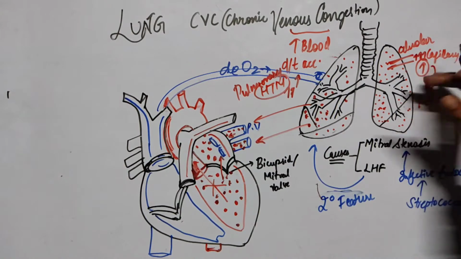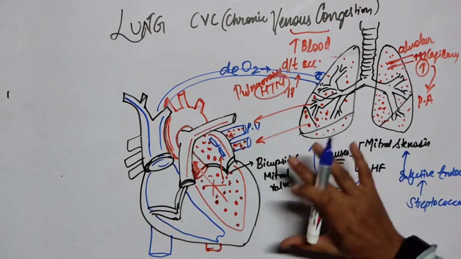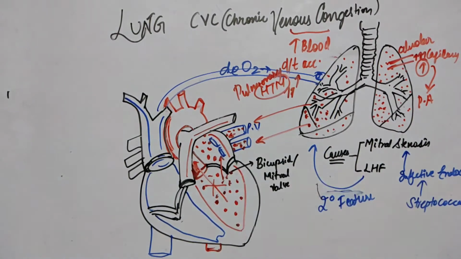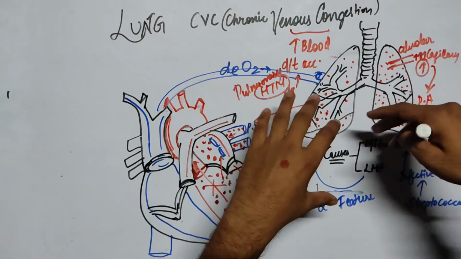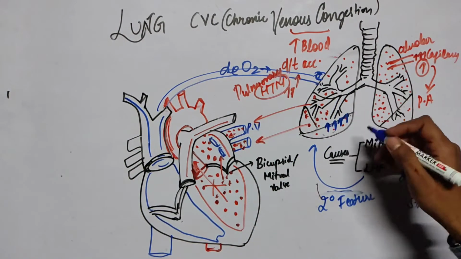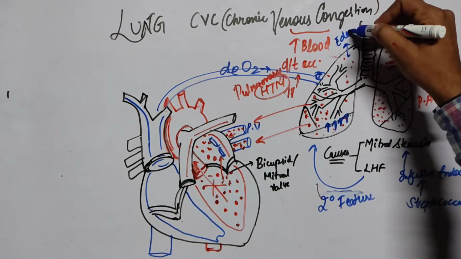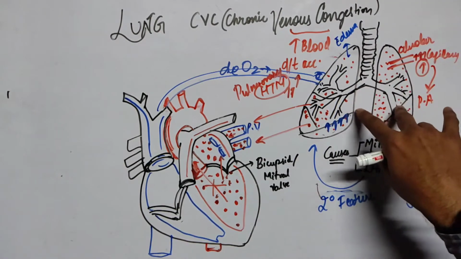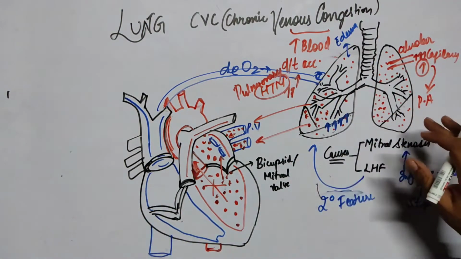The pressure will rise inside the alveolar capillary, everywhere in the lung and the left side of the heart. So an increase of fluid will occur inside the lung, which will lead to edema, due to the increase of fluid at the tissue level inside the lung. So this is the mechanism of the CVC of the lung.